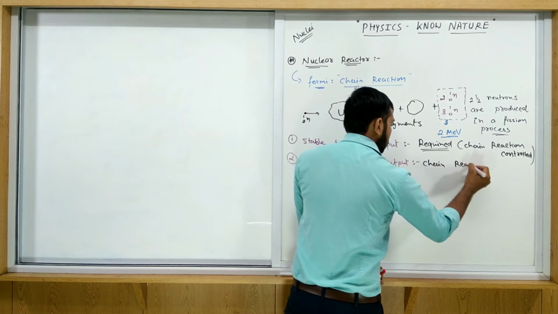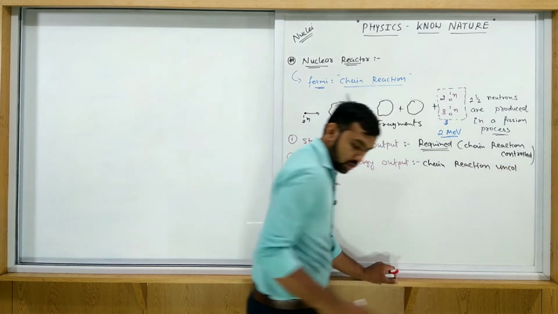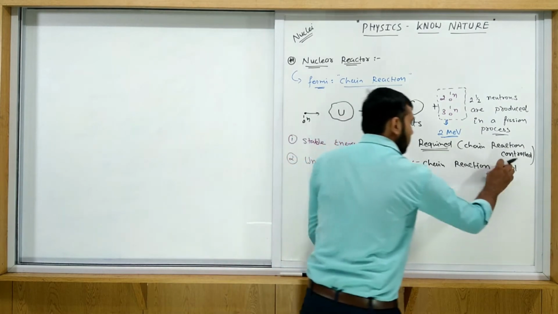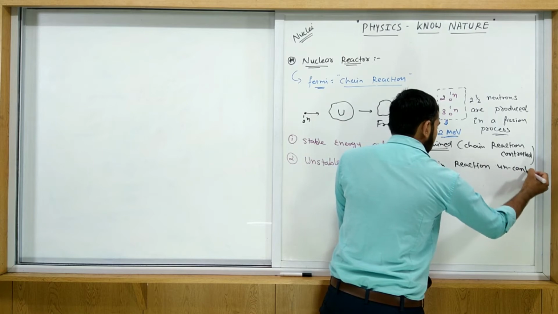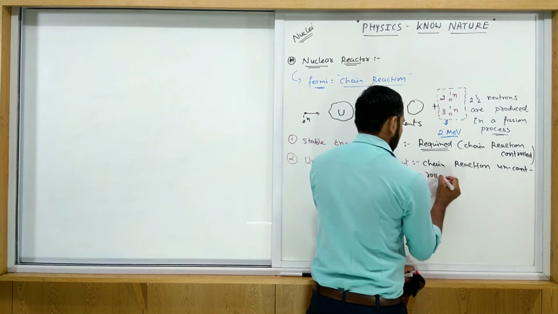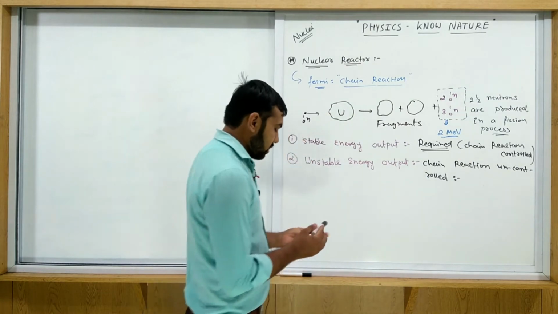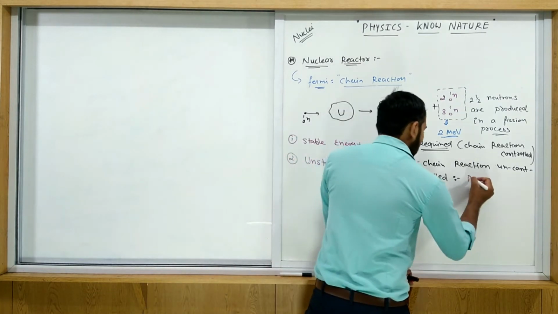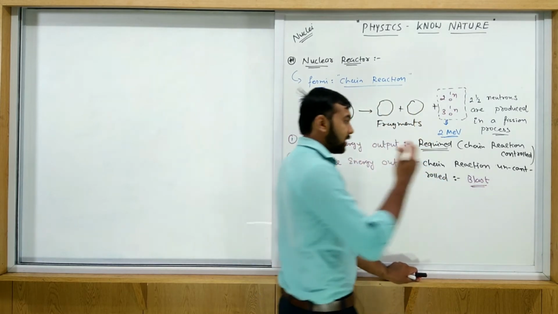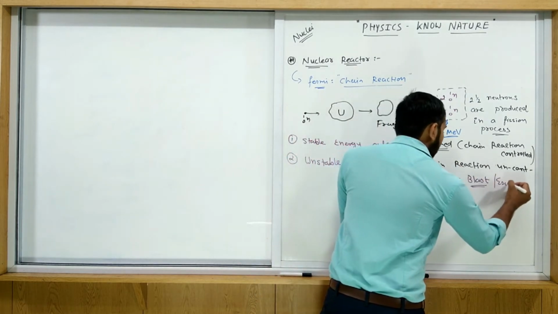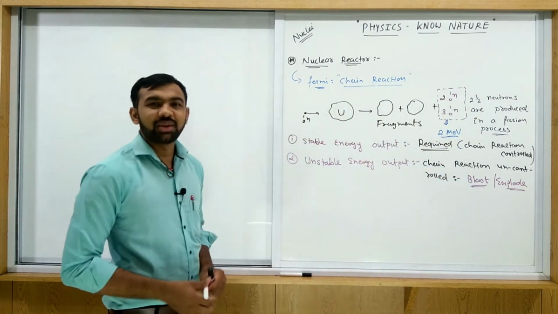Chain reaction uncontrolled. If you consider the uncontrolled chain reaction, then the blast occurs, or we can say that the nuclear reactor will explode, like a bomb.